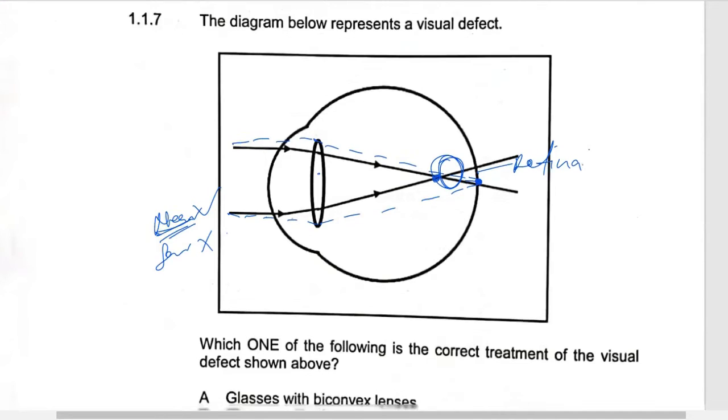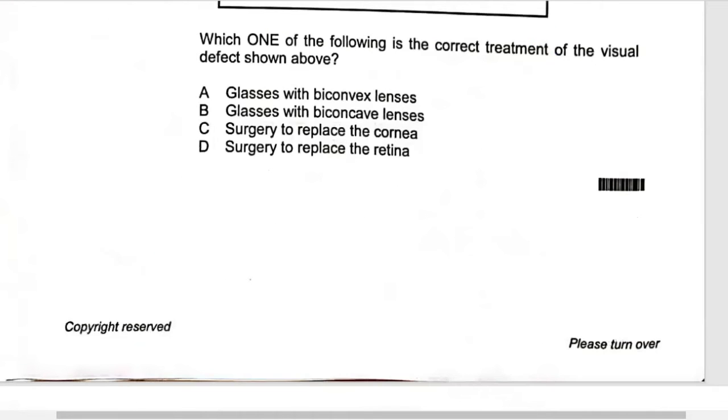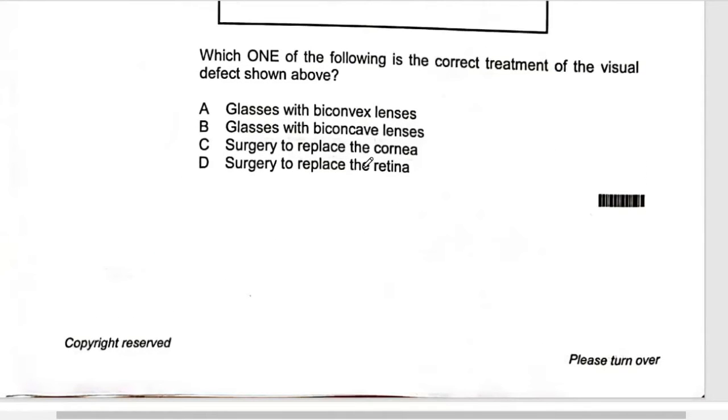Now let's go to our answers, and then we see biconcave lenses, biconvex lens. Now let's look at what is a concave and what is a convex. Convex looks like this. So when the light comes, it converges it. And then concave, it looks like this. It's a diverging lens. So when light falls on it, it makes it a little bit bigger when it comes out. What do we want?